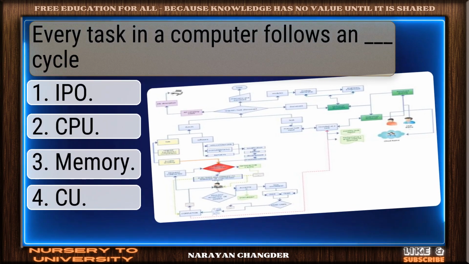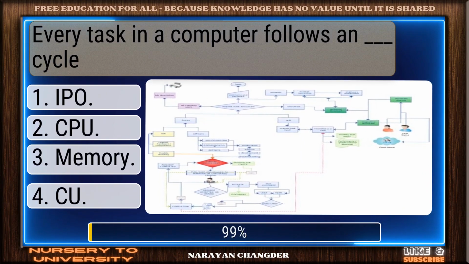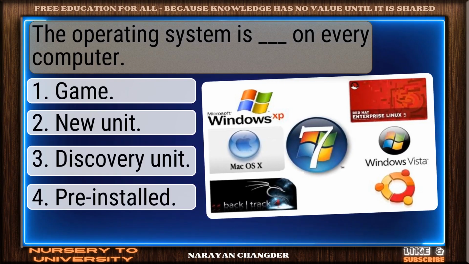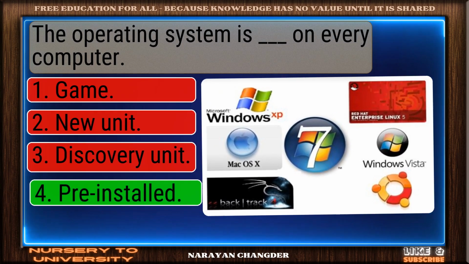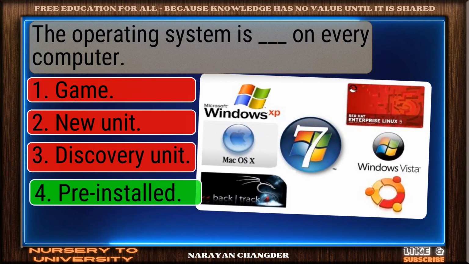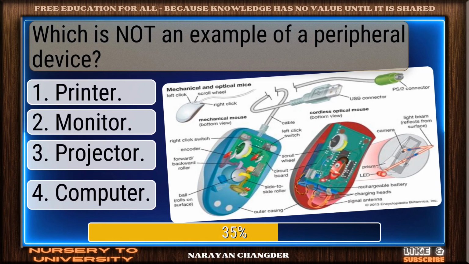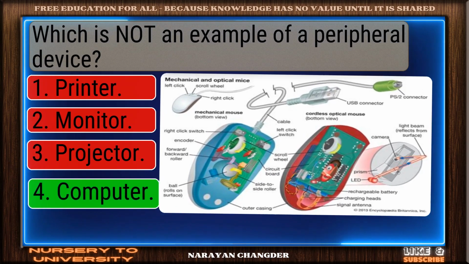Every task in a computer follows a dash cycle. Perfect. Who is the one? The operating system is dash on every computer. You're right. Pre-installed is correct. Which is not an example of a peripheral device? Well done. Computer is right.